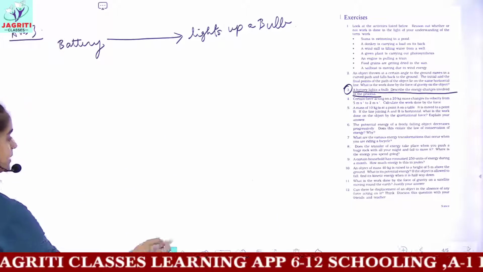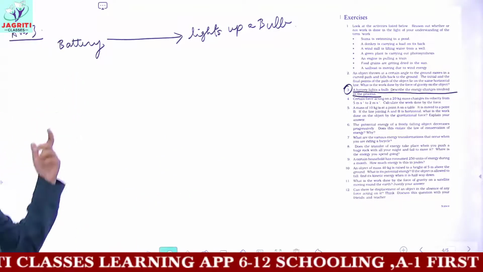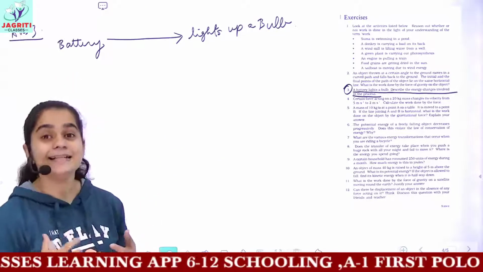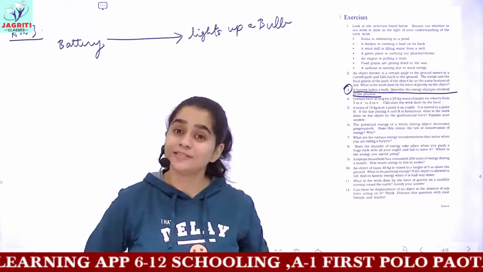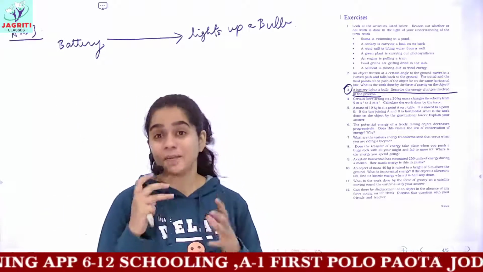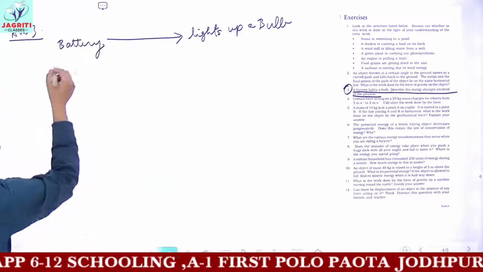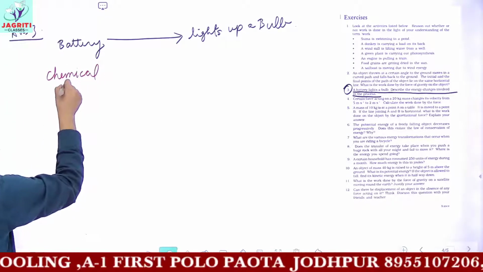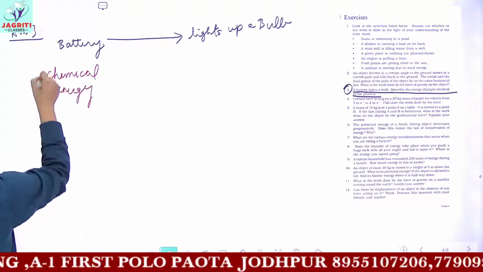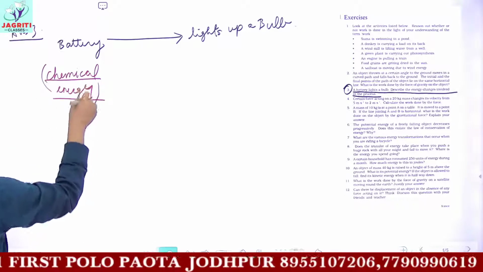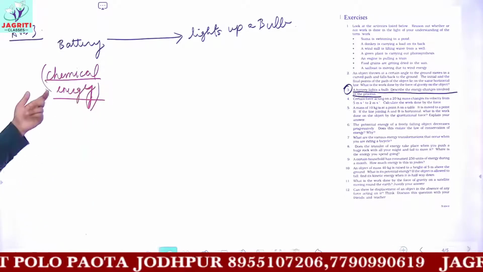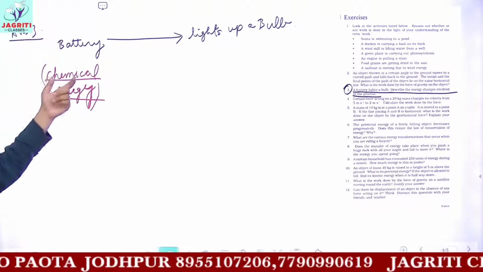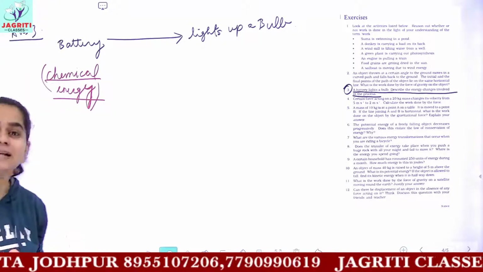The first energy present in the battery, you all know a battery contains certain chemicals. Battery is a group of cells and these contain some chemicals. So battery is responsible for providing chemical energy. Because the energy is provided due to the presence of chemicals, you can say that battery has the presence of chemical energy.